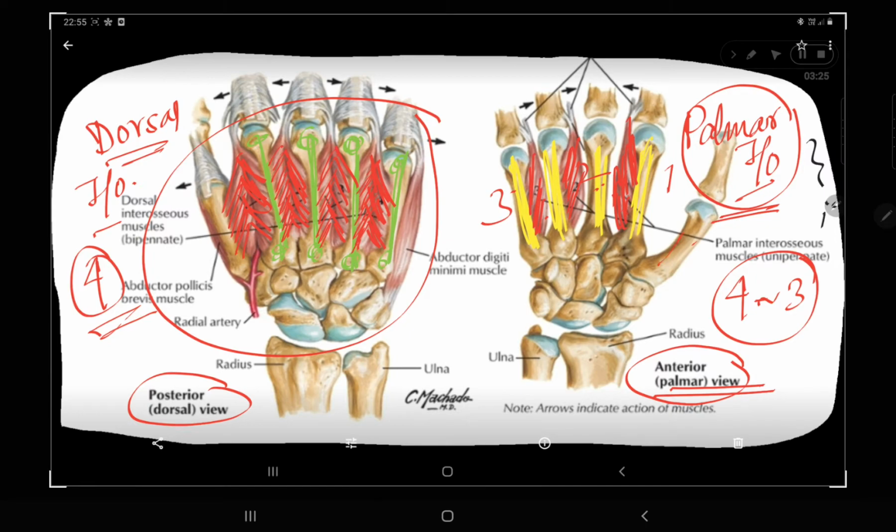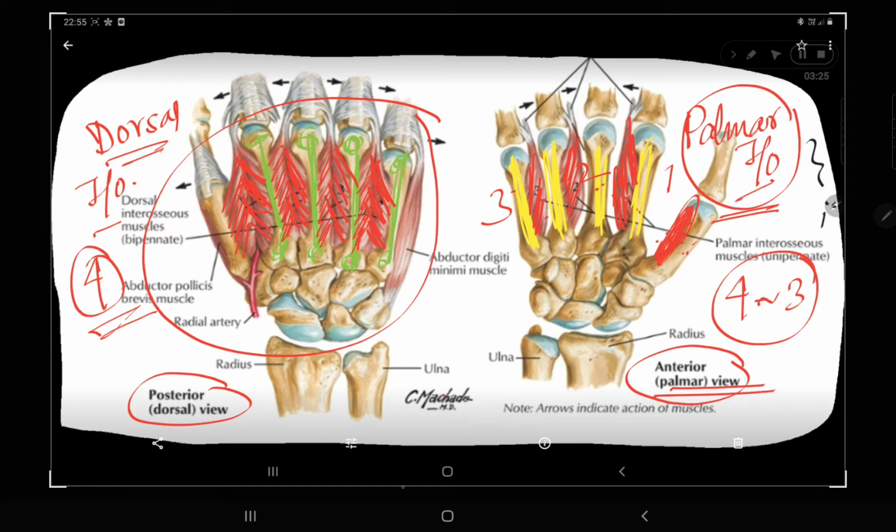In your pollex or thumb, there may be another interosseous. It may be present or may not be present. So this palmar interossei is variable.